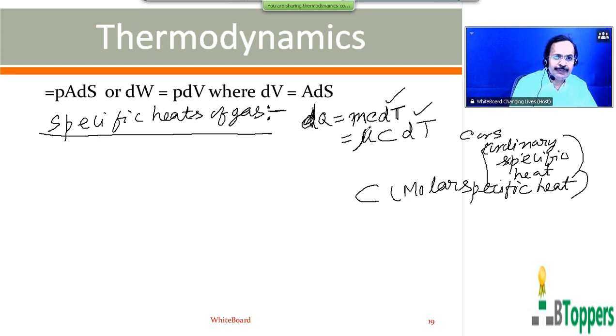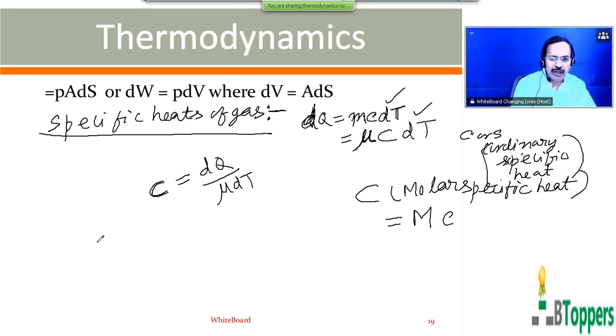Here nu represents the quantity of substance expressed in moles. Molar specific heat of a substance is the product of molar mass or molecular weight of the substance and ordinary specific heat. This part I discussed in the past. So molar specific heat in any process can be found from the dQ of a substance. In general, we can write capital C equal to dQ by nu dT.